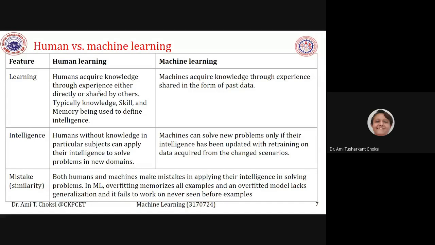So humans acquire knowledge through experience either directly or shared by others. Machines acquire knowledge through experience, but that is shared in the form of past data.